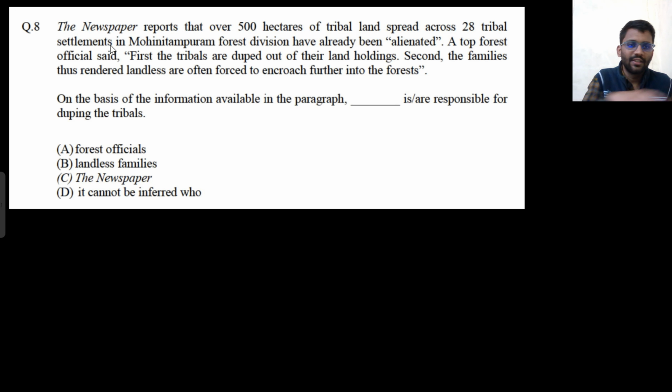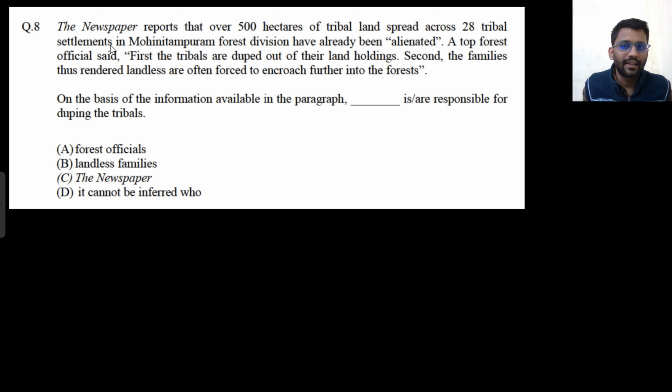Now you read this paragraph, you get to know that I don't know the meaning of most of the words here. But let's read the question first. Don't give up on these kinds of questions just by seeing the tough English. It's not a problem. Even I don't know most of the meanings, but I will be able to solve because I have some patience. So on the basis of the information available in the graph, who are responsible for the duping of the tribals?